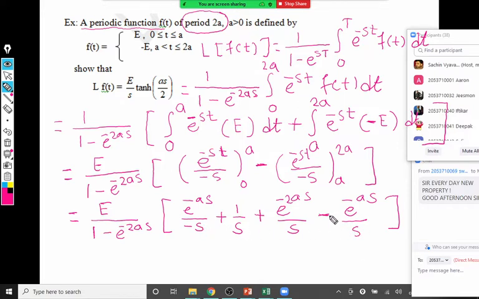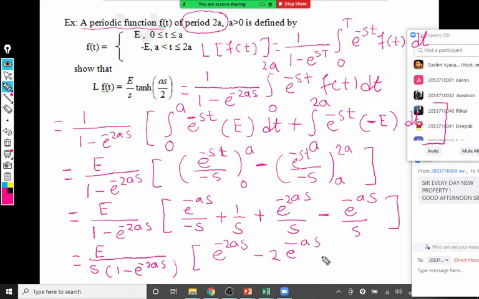We can take it out. So we can write this as e upon s into 1 minus e raised to minus 2as. This s is taken common, and we're left with e raised to minus 2as minus 2 times e raised to minus as plus 1. Any doubt up to here, anyone?